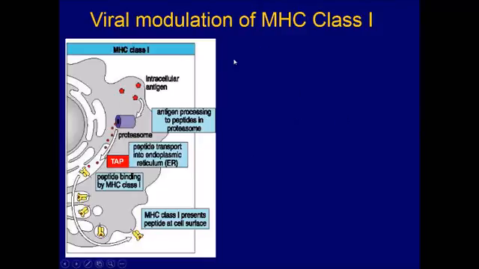As far as how viruses in general can mess with the MHC class 1 pathway, there are all these steps. They can interfere with the proteasome, they can interfere with the transport of peptides into the endoplasmic reticulum through the antigen transporter, TAP. They can retain the MHC class 1 in the endoplasmic reticulum. They can derail these subsequent steps. They can take molecules off the cell surface. All of that can happen.